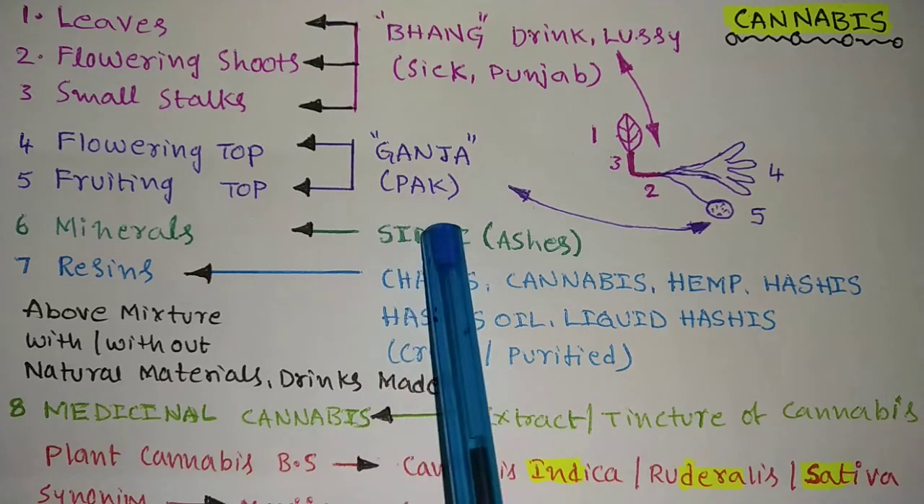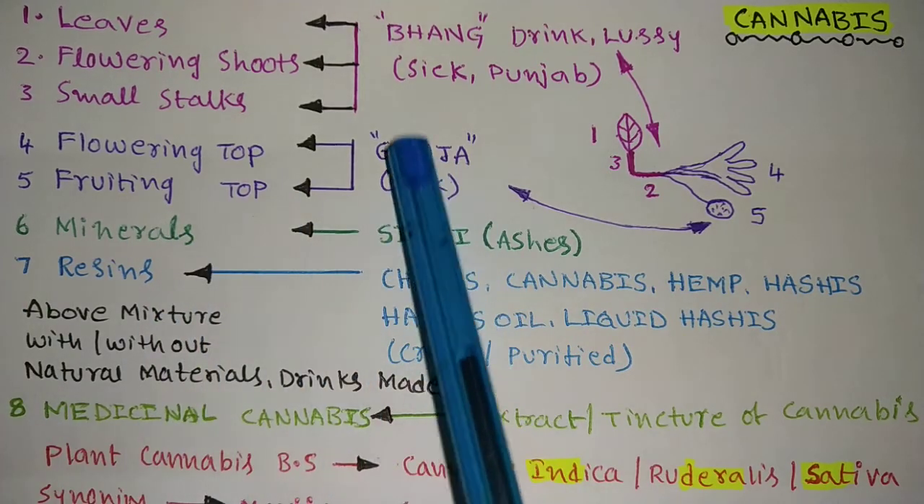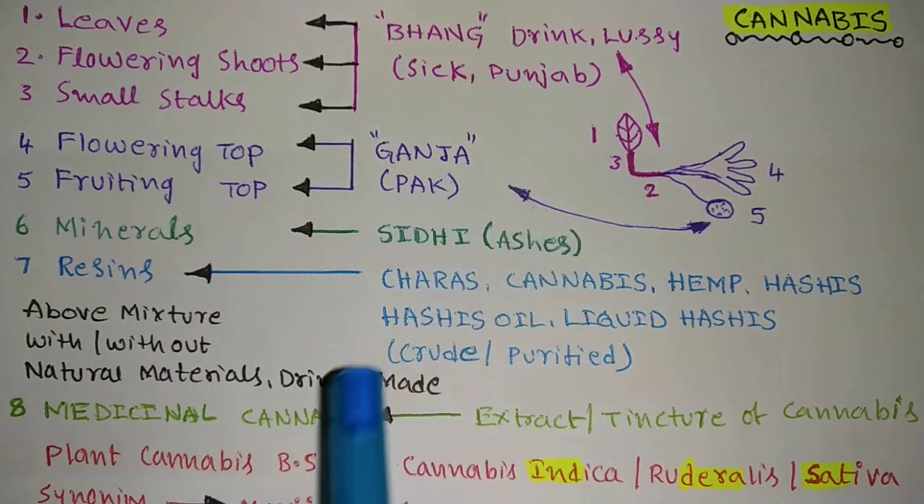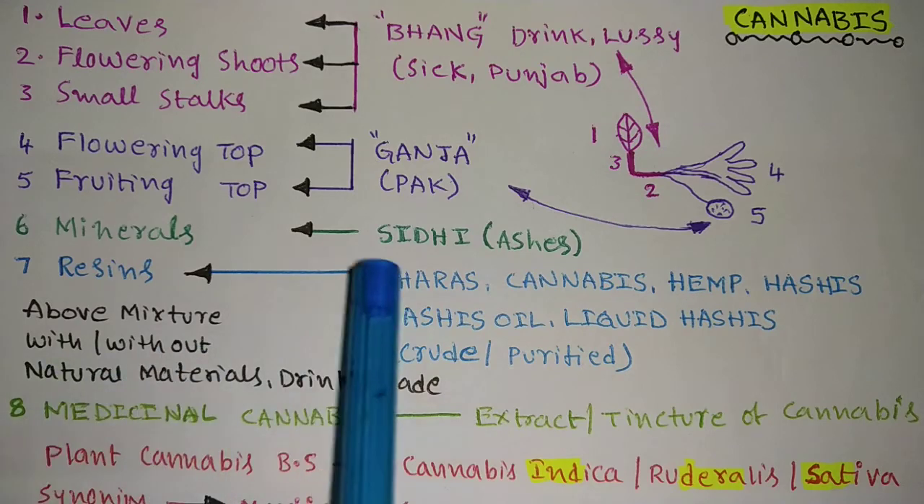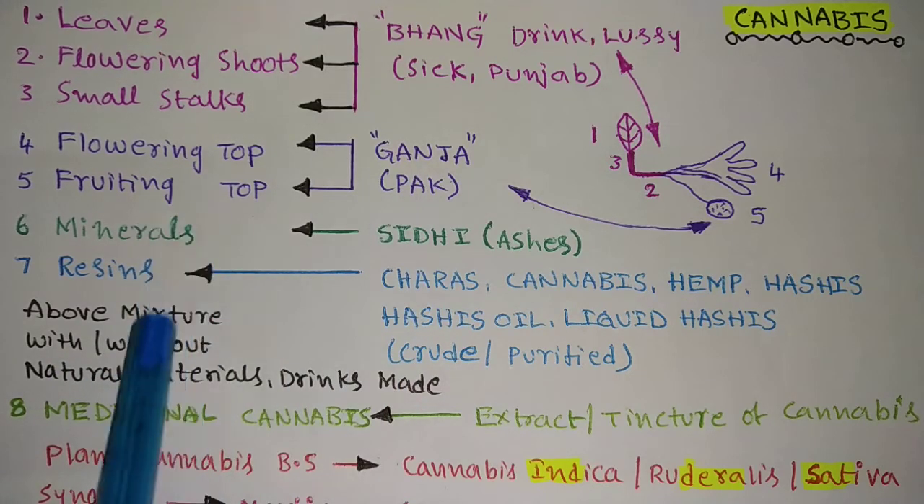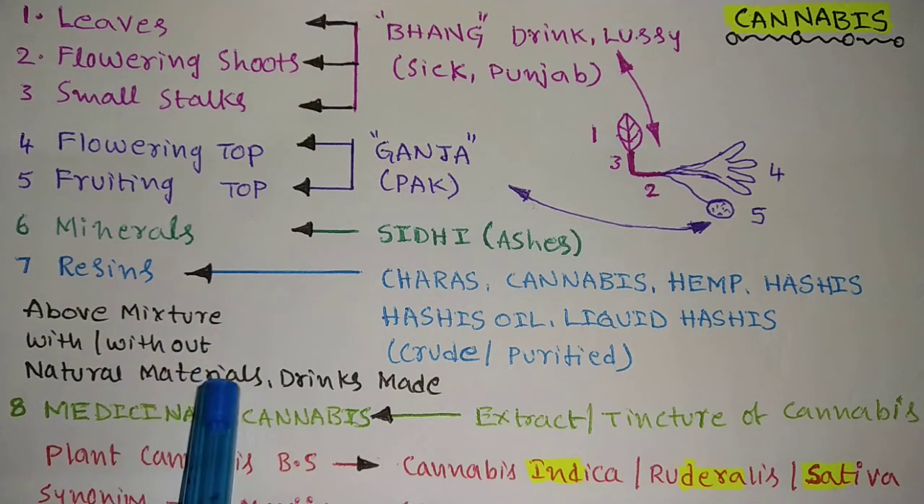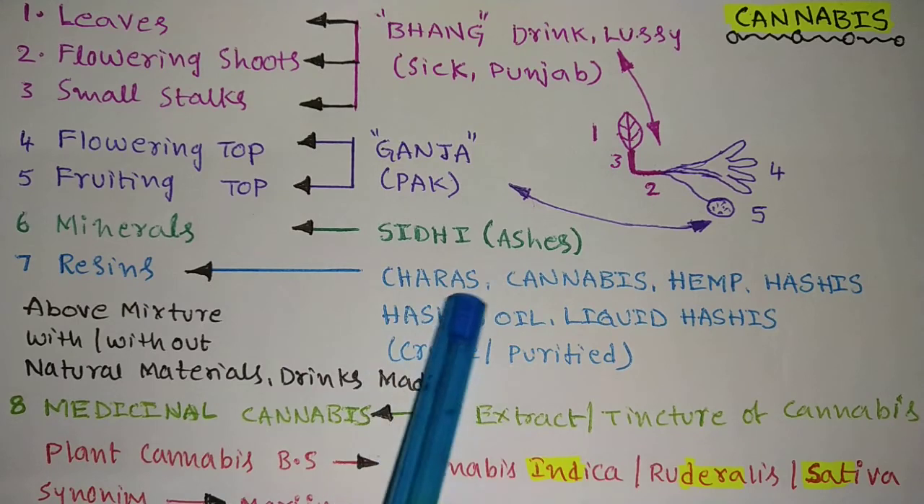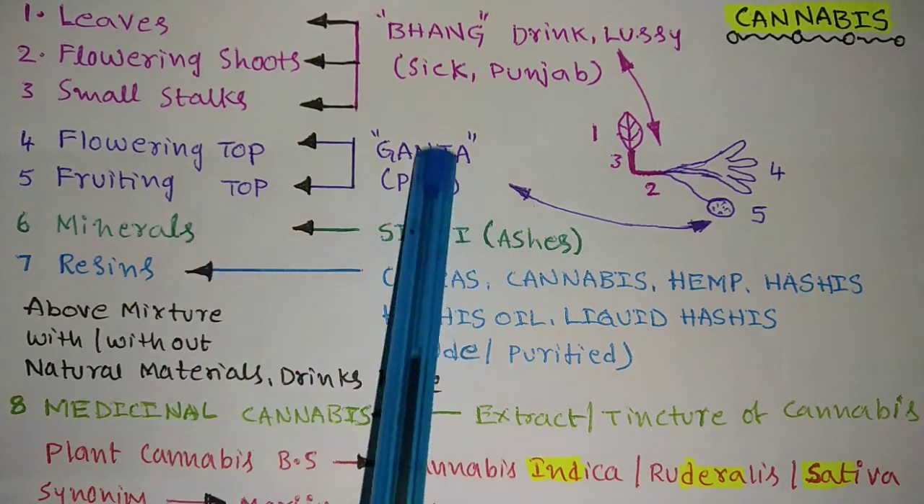Siddhi means minerals, ganja, bhang. Next, this above mixture, with or without natural materials, or drinks made up of it, is called cannabis.